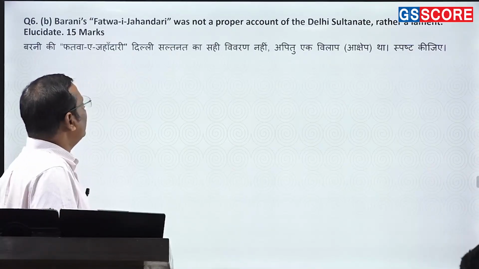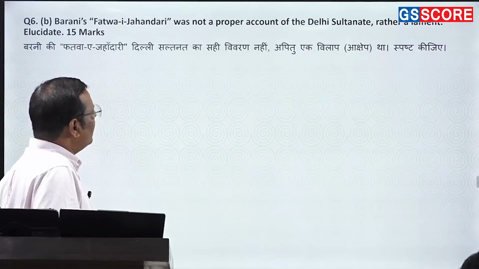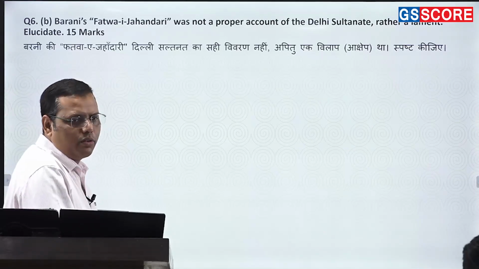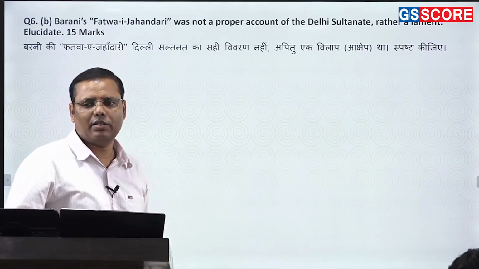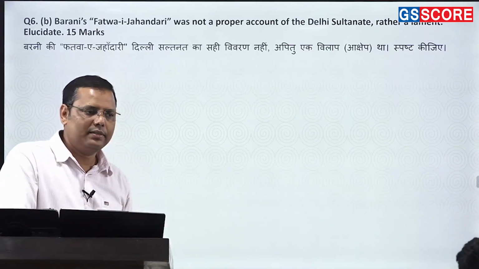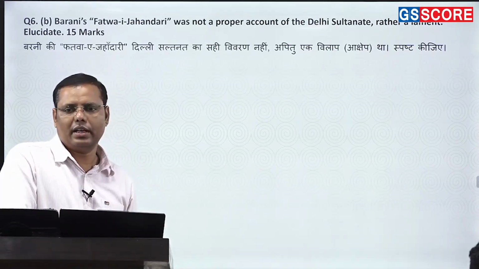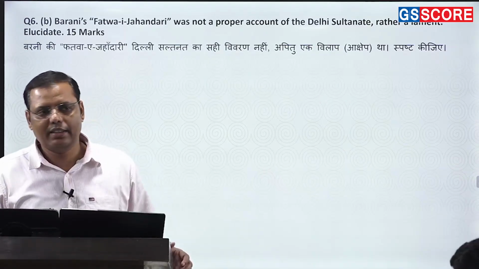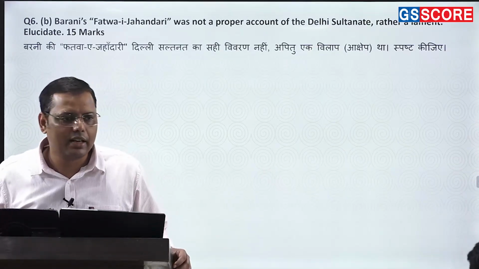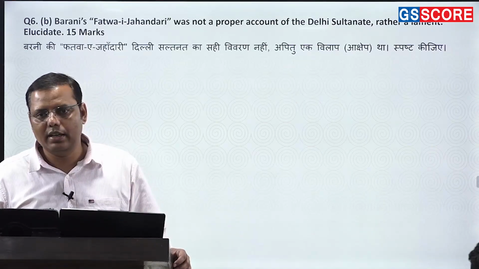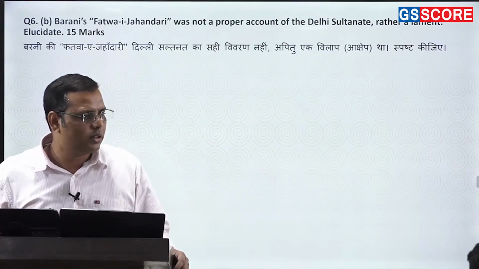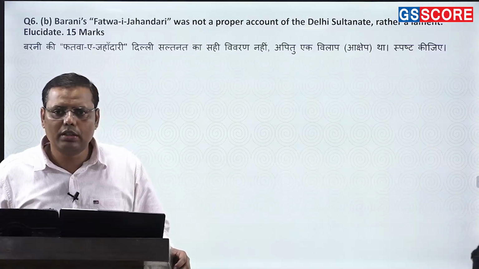Question number 6B. Barni's Fatwa-i-Jahandari was not a proper account of the Delhi Sultanate, rather a lament. That's a good question. So Barni has written two books. One is Fatwa-i-Jahandari and the second is Tarikh-i-Firoz Shahi. So both are different in nature. Tarikh-i-Firoz Shahi is basically a biographical account, which gives the description of multiple rulers that ruled the Delhi Sultanate, starting from Iltutmish and going up to Firoz Shah Tughlaq, right?